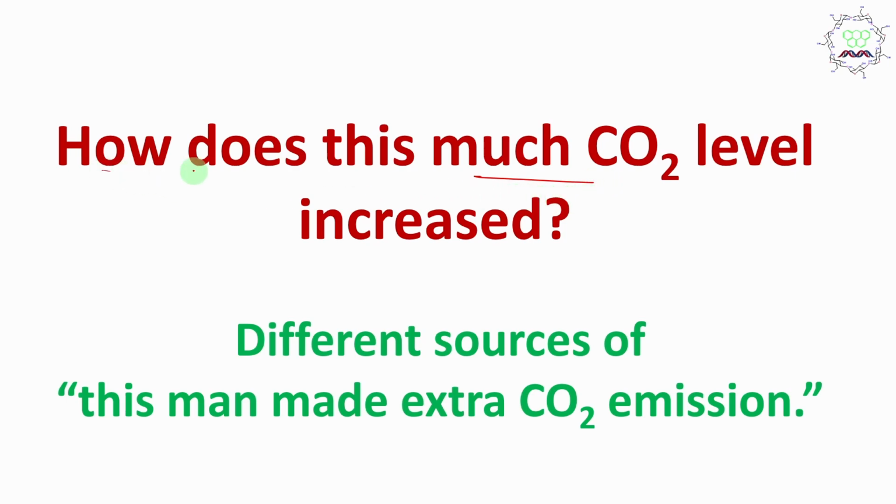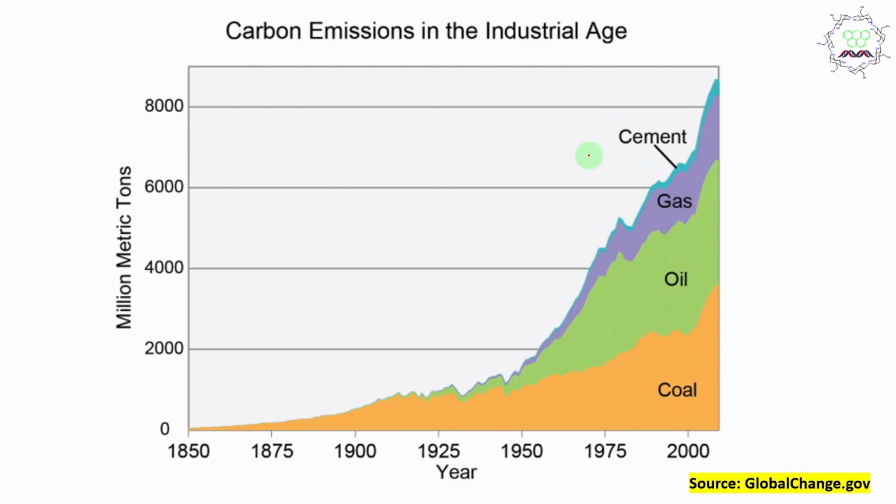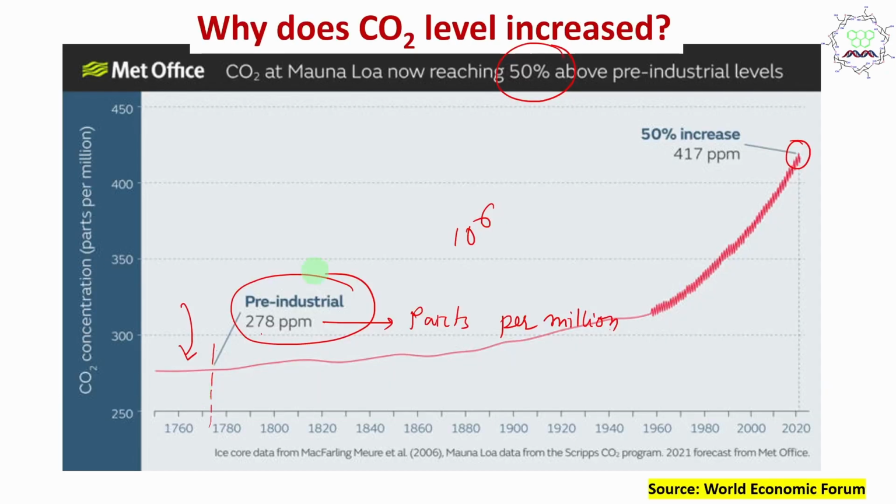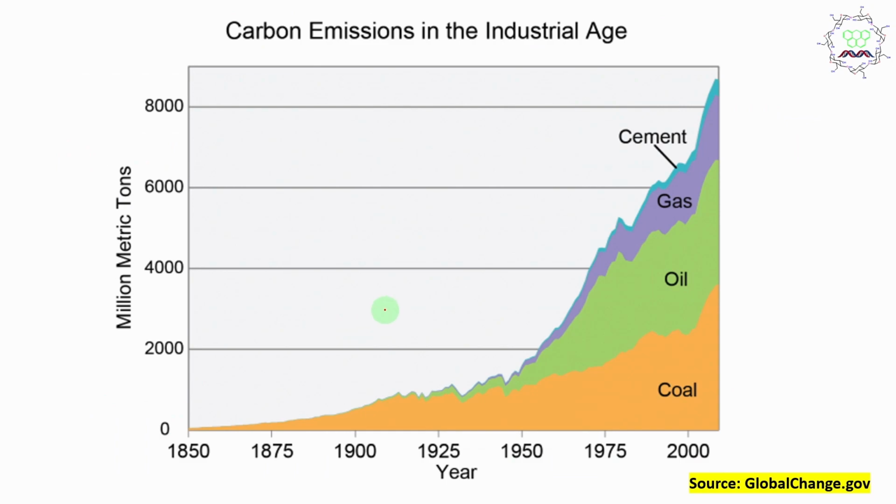Now how did this much CO2 level increase? Where did this emission come from, or how did humans release that much CO2 into the atmosphere? So if you look from that time, 1850, the industrial time I am talking about, here look at coal, it contributes the maximum because it's the old conventional fuel. Next is oil, next is gas. And another thing, you will see this blue part, cement.